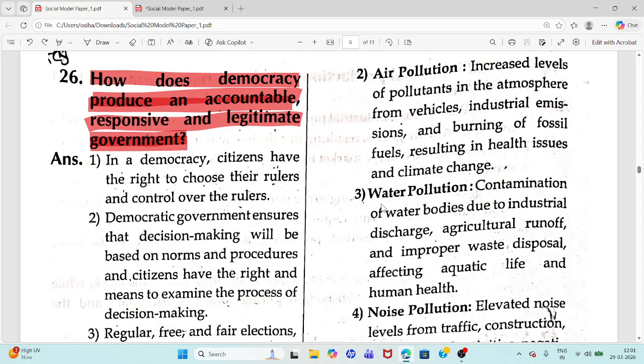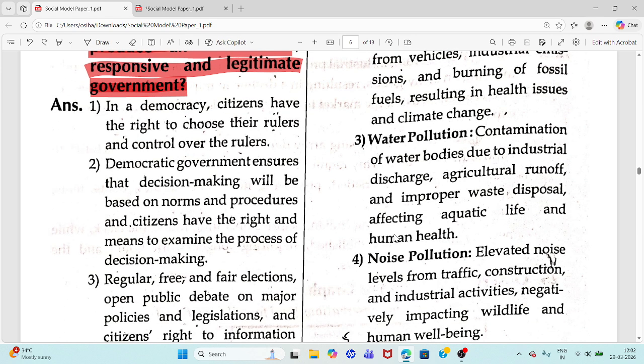Third, water pollution: contamination of water bodies due to industrial discharge and agricultural runoff.